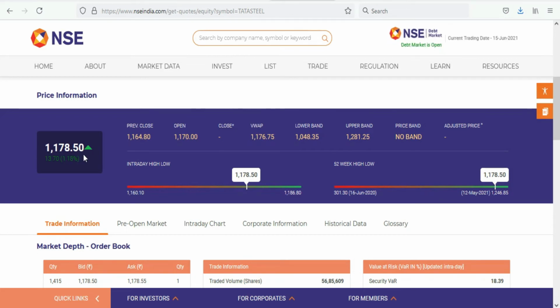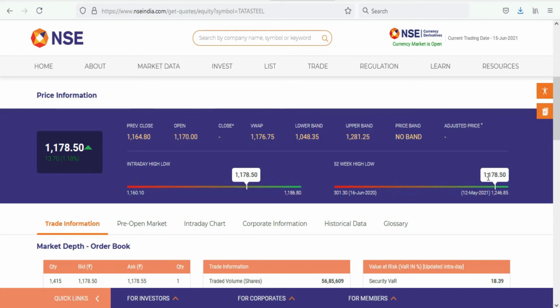See, this is the current market price. This is very important information. Before investing in any company, you need to look at this information. Okay, what do you come to know with this? The share price is trading near the 52 weeks high. It means it is overvalued. If you ask me whether I am going to invest in this company, obviously I say no. I don't want to invest in this company right now because it is overvalued. It is trading near the 52 weeks high.